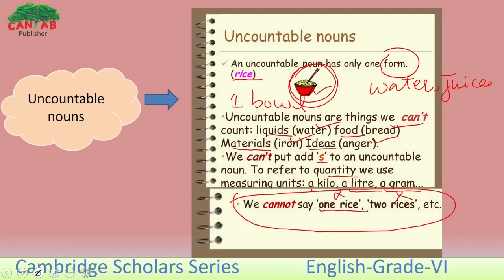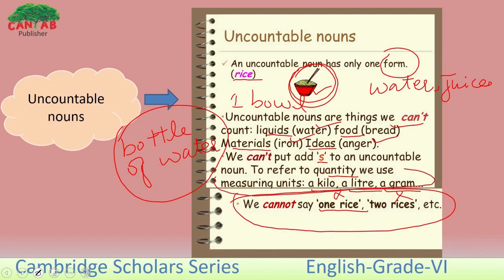Let me give you another example. The bottle of water here, it can be counted. But if we only talk about water, it cannot be counted. It can only be measured, like we discussed here.